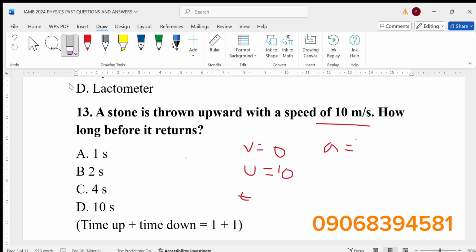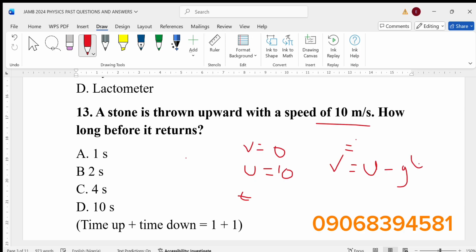And what is the first equation of motion? We can use v equals u minus gt.